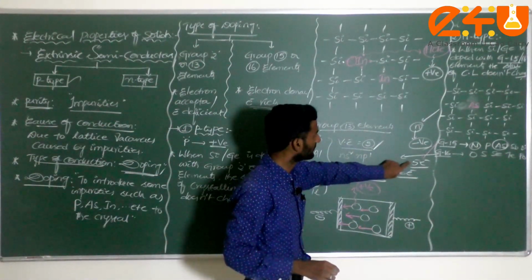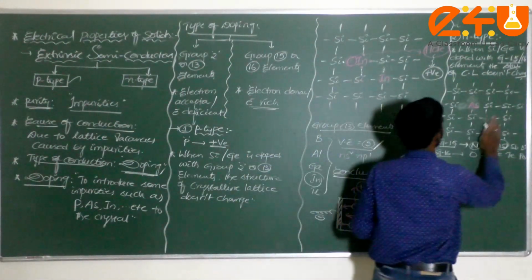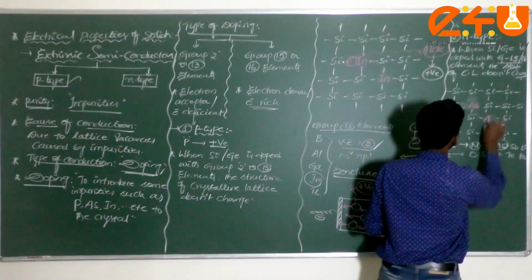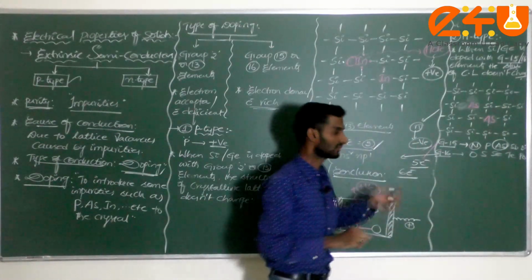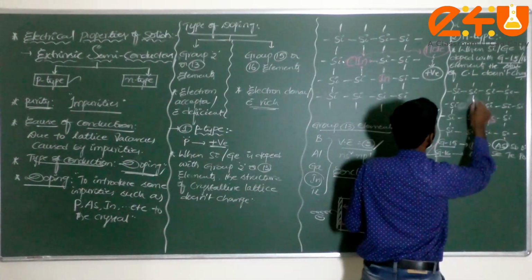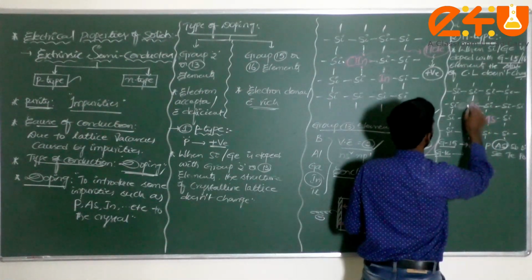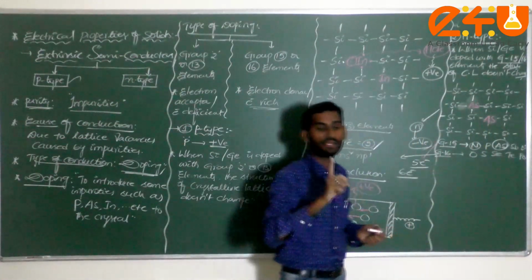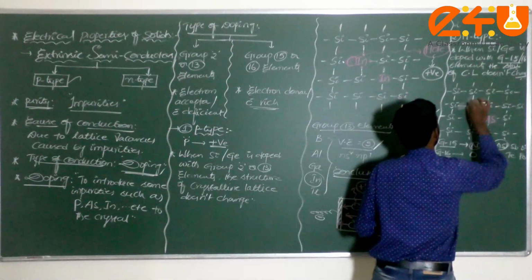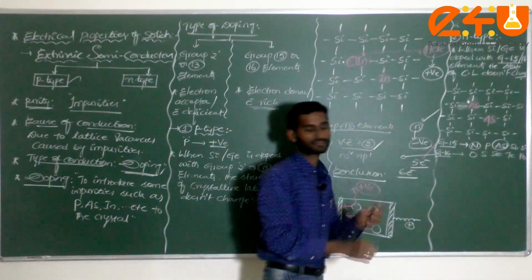Now what I doped with here, dear student, is group 15. Now you can consider arsenic here. Arsenic has 5 electrons. Now I can write it here. One bond is formed here. Check it here: 1, here 2, here 3, next one here 4. Am I correct? The one more electron is extra or not? This electron is present in this crystalline lattice itself.